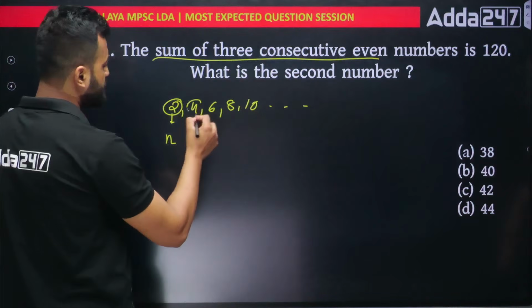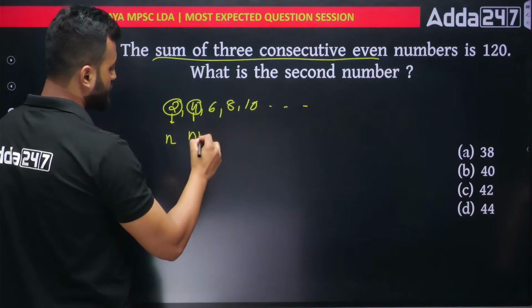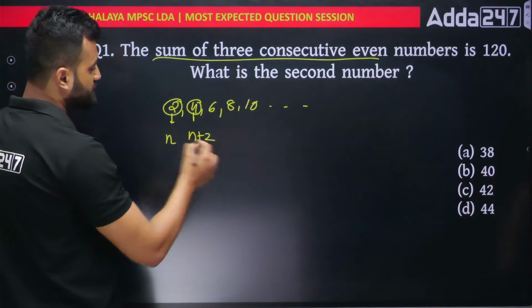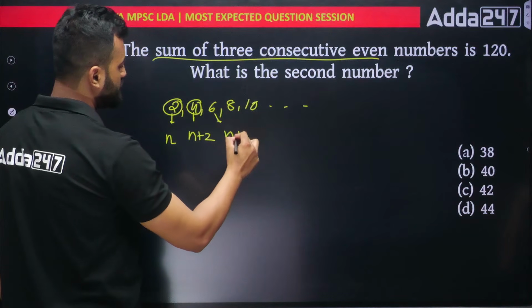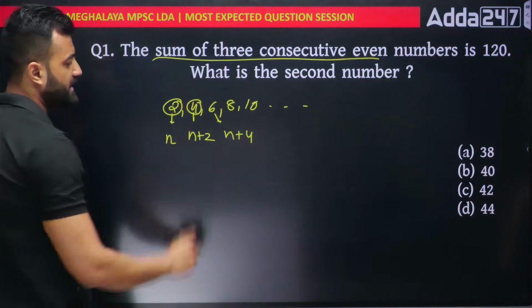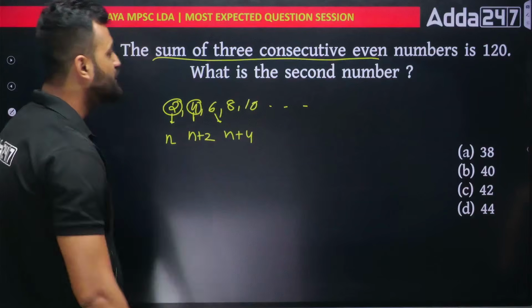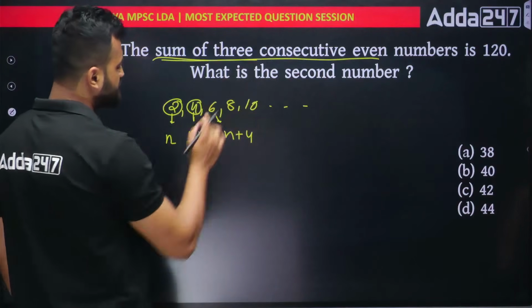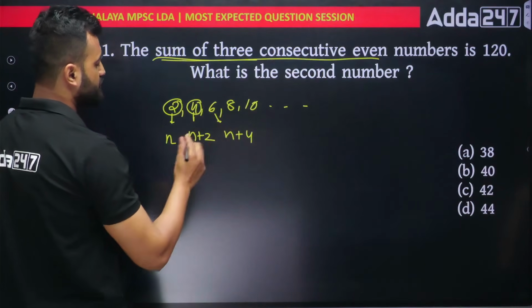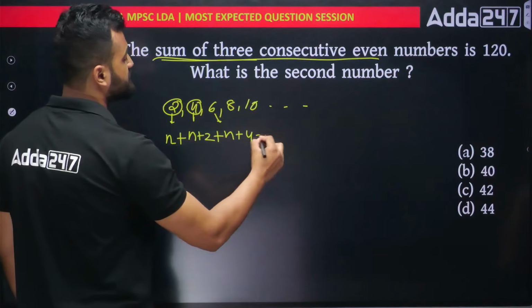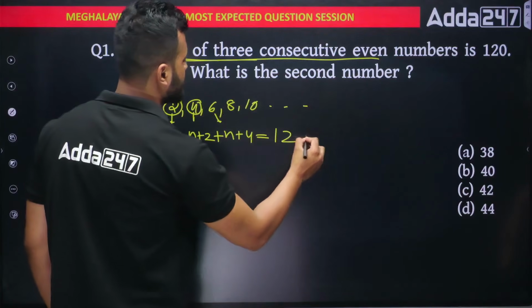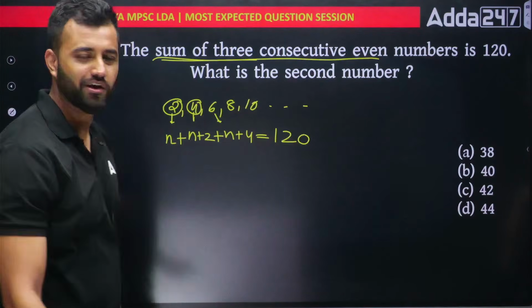So 4 can be written as what? N plus 2, because 2 plus 2 is 4, right? Similarly, the third number can be written as n plus 4, because 4 plus 2 is again 6. So these are the three numbers that we can assume. The sum of three consecutive even numbers would be these three. When I add them up, this comes up to be how much? 120 they have given. Yes, just solve it.